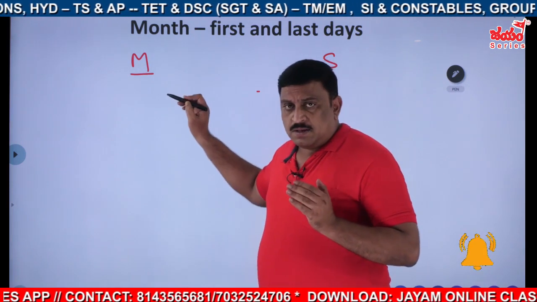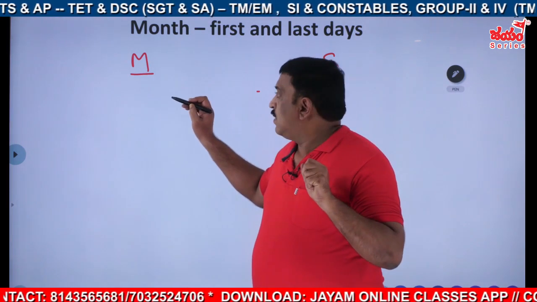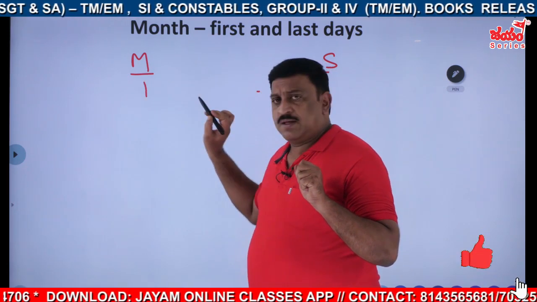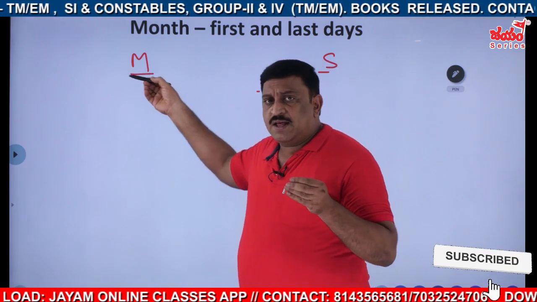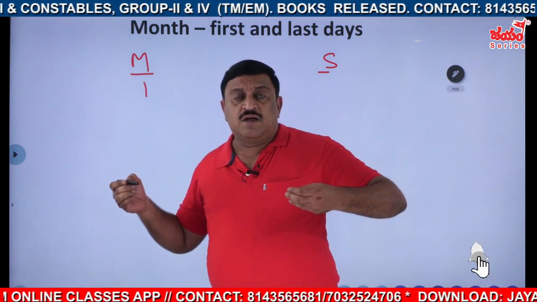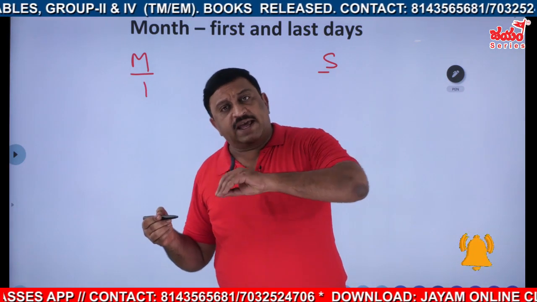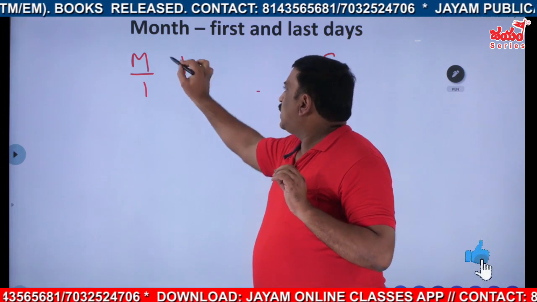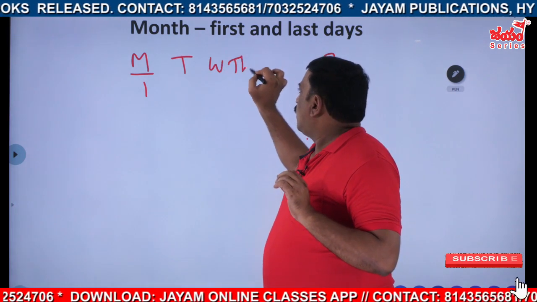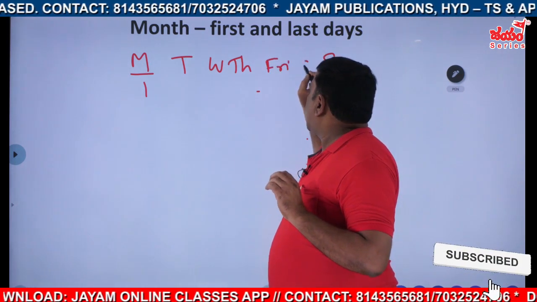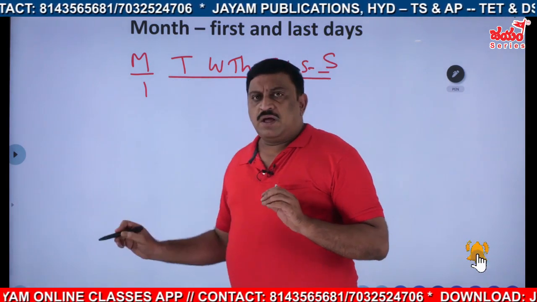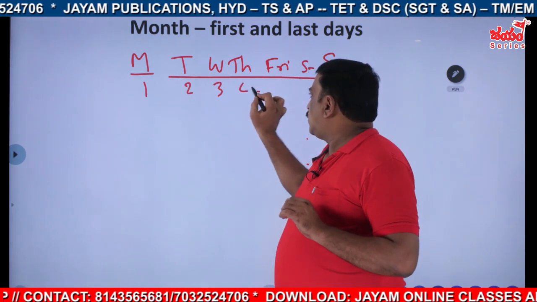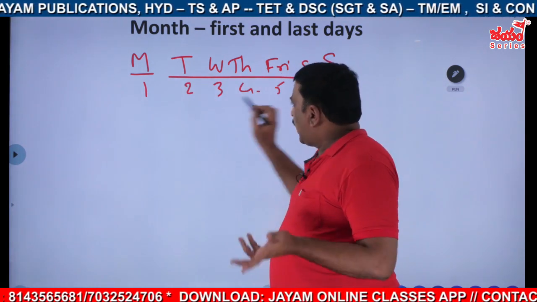But if you observe a 31 days month, if a month starts with Monday, then with what day does it end? Monday, Tuesday, Wednesday, Thursday, Friday, Saturday and Sunday. If the month starts with Monday, then 1, 2, 3, 4, 5, 6, 7, and again 8 starts.